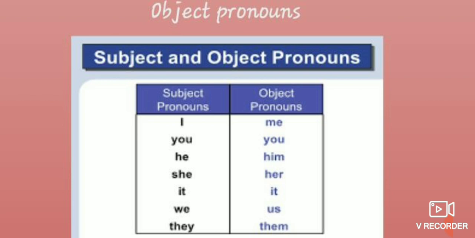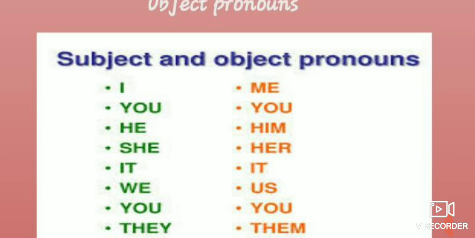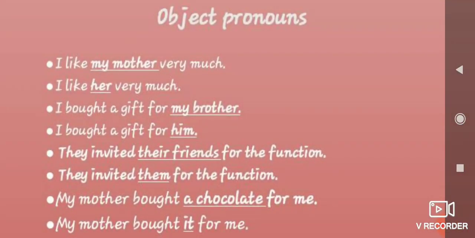"I like" is a verb, right? After that, if you find an object, you have to use "you" only. Don't use any other pronouns. He, him; she, her; it, it; we, us; they, them. Just go through it once again, and after that let's move on to the sentences. Since you have already studied this, I'm just going through it quickly. If you have any doubt, just watch it again slowly and you can understand better.